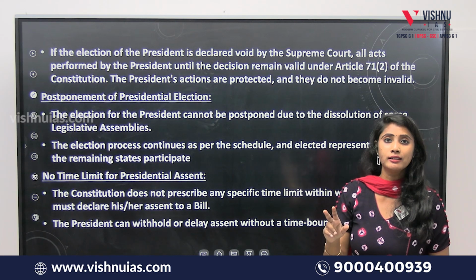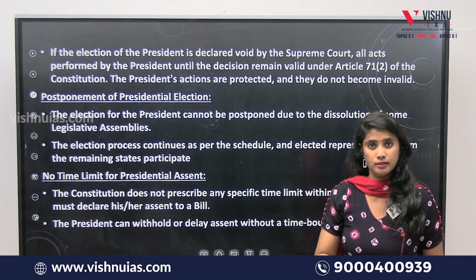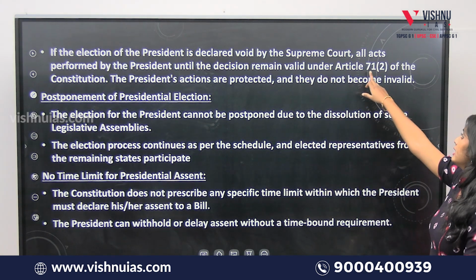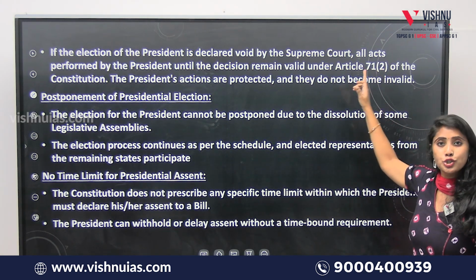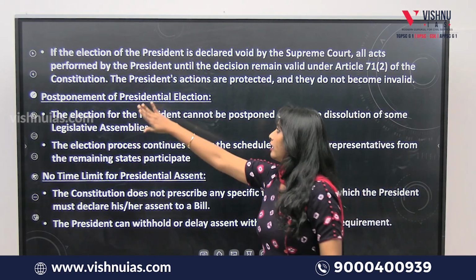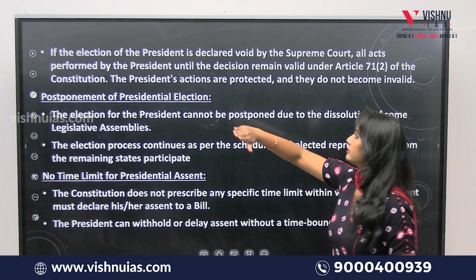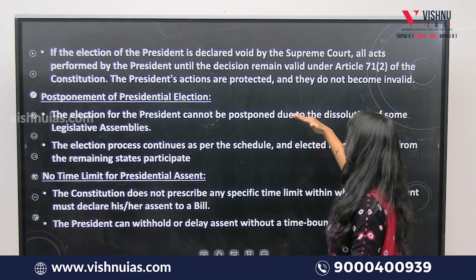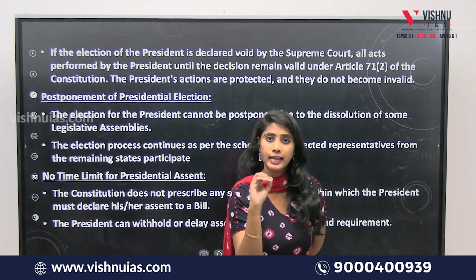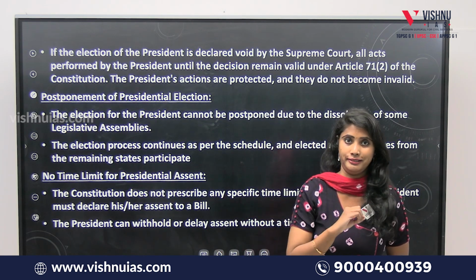They won't be declared invalid, but they will be declared valid under Article 71 and Clause 2 of the Constitution. So the president's actions are protected and they do not become invalid. Hence, statement 1 is incorrect.